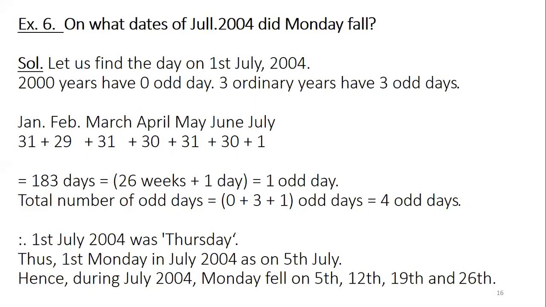So then plus 7 plus 7. So 5th, 12th, 19th and 26th will be Monday. 26 plus 7, you get 33, which is not possible. So only 4 Mondays. Maybe they will ask you like this also: how many Mondays will come in the month of July 2004? If they ask this kind of question, we have to do the same steps. Finally, we have to count 5, 12, 19, 26. So 4 Mondays, and we have to answer 4 Mondays. That's all.